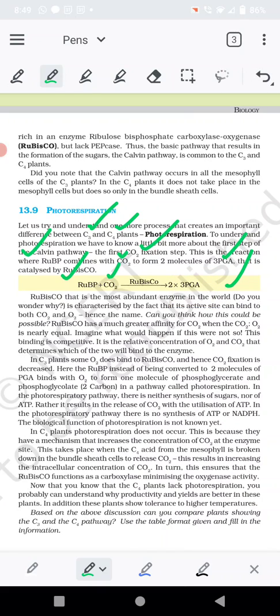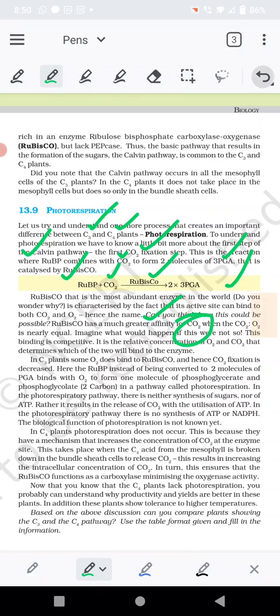Now the enzyme known as Rubisco, which is ribulose bisphosphate carboxylase and oxygenase, is important in this reaction. It plays a crucial role, and it is one of the most abundant enzymes in the world. This enzyme can combine with both carbon dioxide as well as oxygen, but it has a greater affinity for carbon dioxide as compared to oxygen.